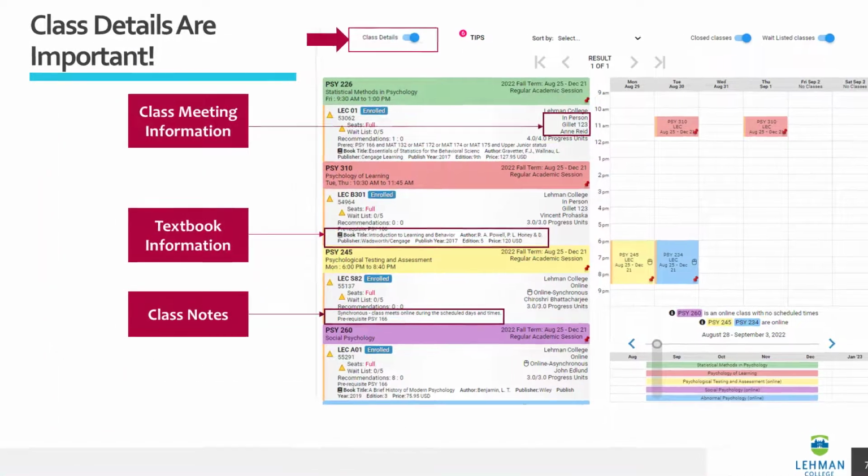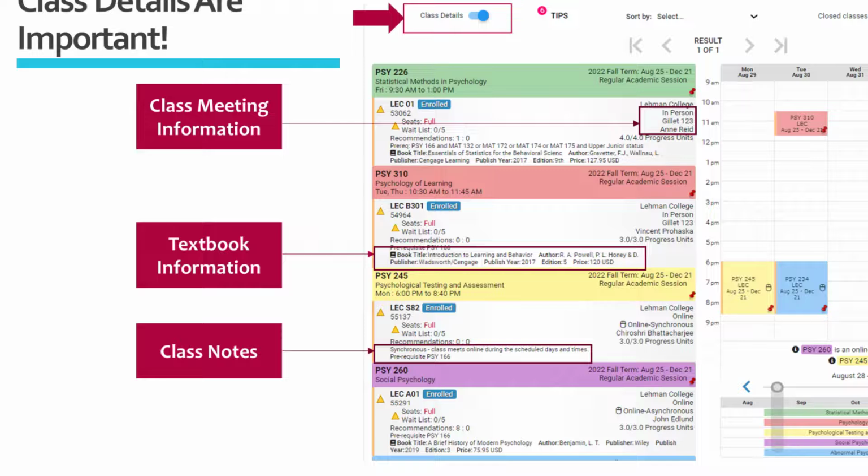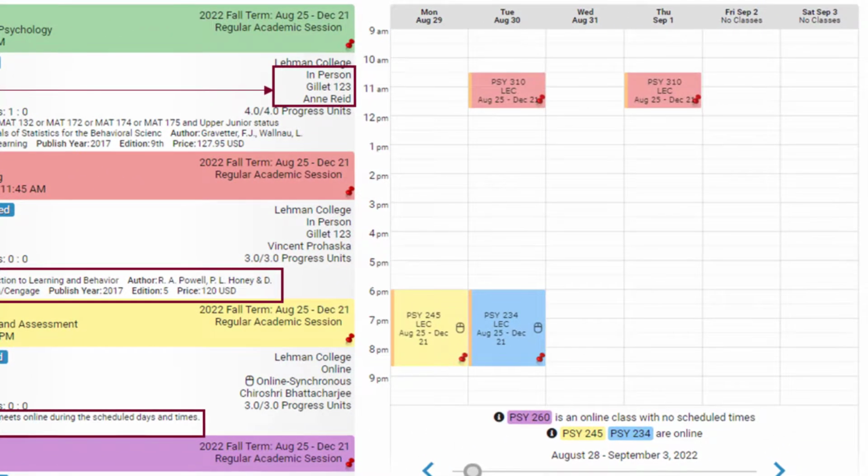Students are recommended to review the class details of all sections, as it will have important information on days, times, and course attributes. To determine if your course is an asynchronous or synchronous course, you may look at the class meeting information in the class details of a specific section in Schedule Builder. If you look on the calendar grid that displays your courses, an online course will not be pinned to the calendar. However, a note will be listed under the calendar to denote your online courses.